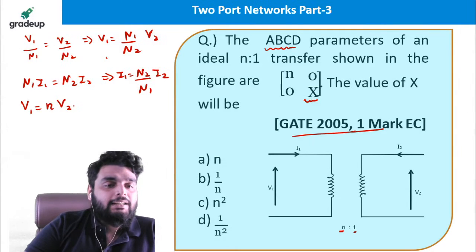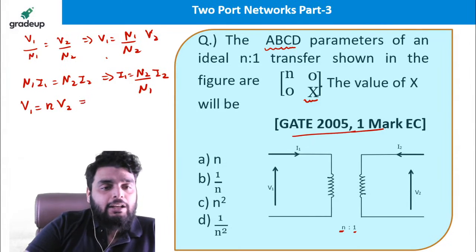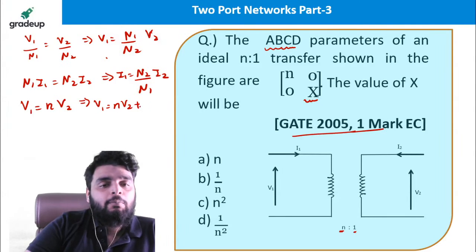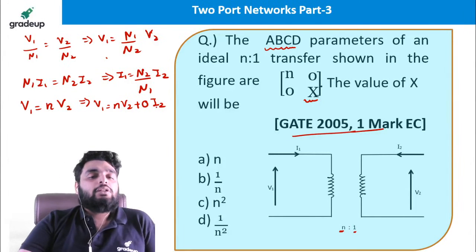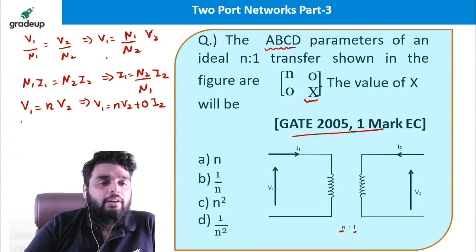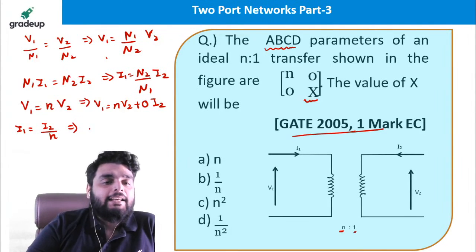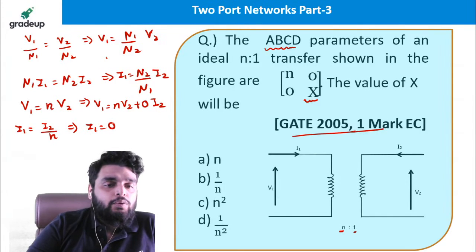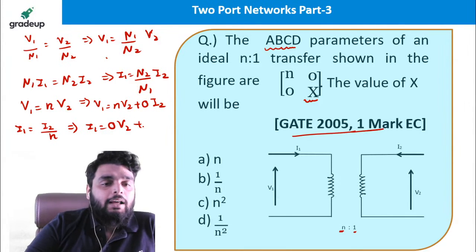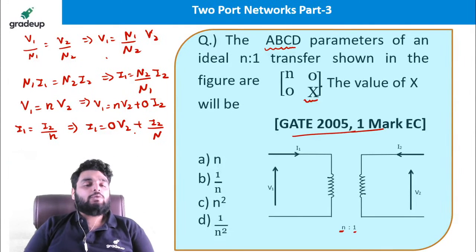V1 is equal to N times V2. Now I can also write V1 is equal to N times V2 plus 0 times I2. Yes or no? Because if you multiply by 0, the result is 0 only, right? Similarly, I1 will be I2 by N, and here I can write I1 is equal to 0 times V2 plus I2 divided by N. Yes or no? I can transform the equation like this.